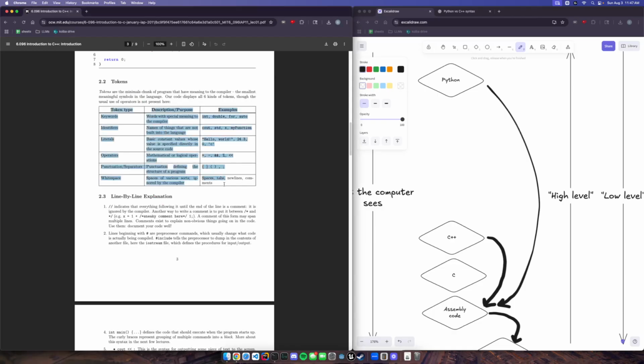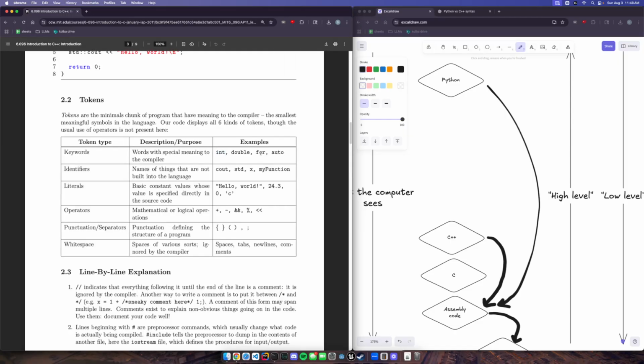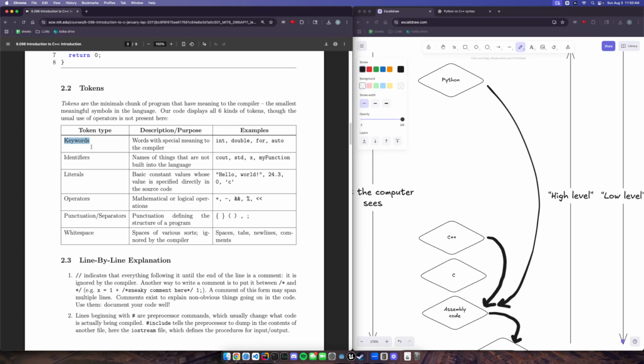Here he has a pretty comprehensive list of different tokens that exist in C++, and a token is basically like a word. And different words have different meanings, as you might expect. We've already encountered int, we've already encountered for, but there's tons of these tokens, which he calls keywords, and these represent different instructions that your computer will see and execute. So if I declare an integer and name it x, and then I do x plus 5, the computer is going to know how to manage x because we declared it as an integer. So keywords are things that are special to the C++ language.